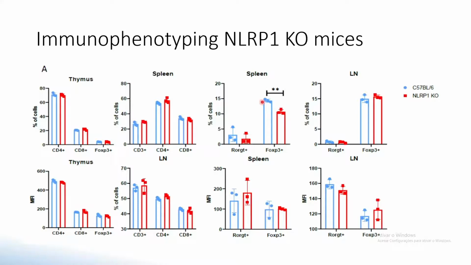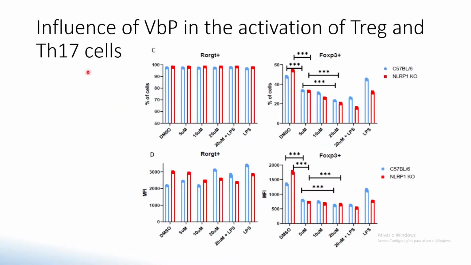We also tried to look at the influence of Val-boroPro in the activation of Treg and TH17 cells. Val-boroPro is a potent activator of the NALP1 inflammasome, and for that we isolated TH17 and Treg cells, and we looked at their respective markers, RORγt and FOXP3.